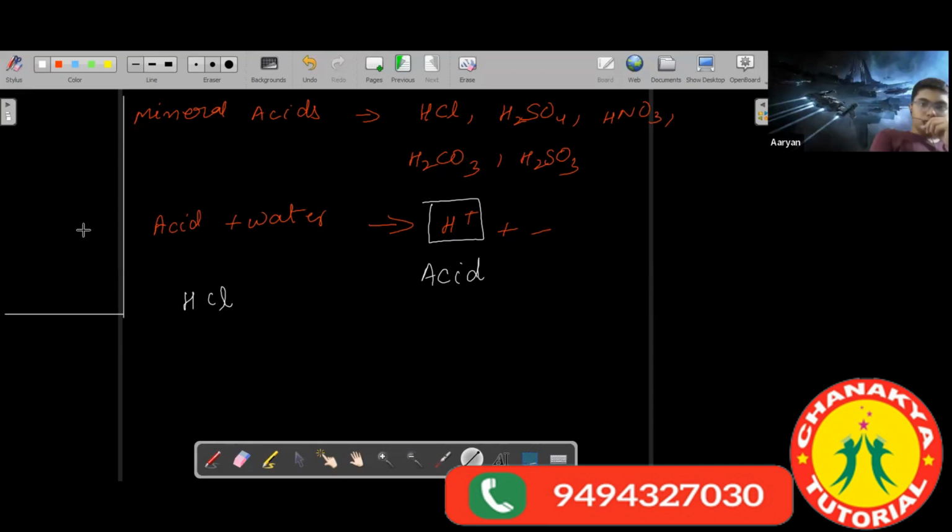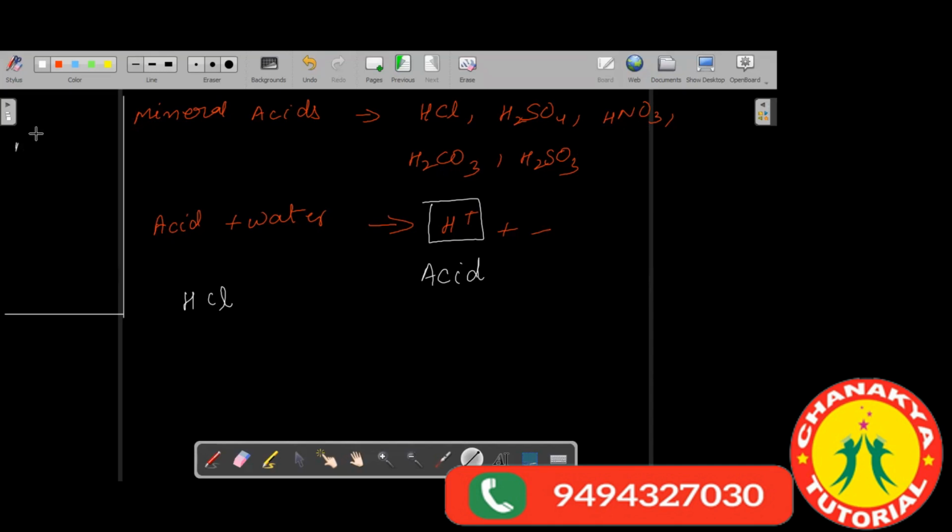Distilled water, or pure water, is a poor conductor of electricity. Again, I say this is very important. Why is distilled water a poor conductor of electricity? Can anyone explain?